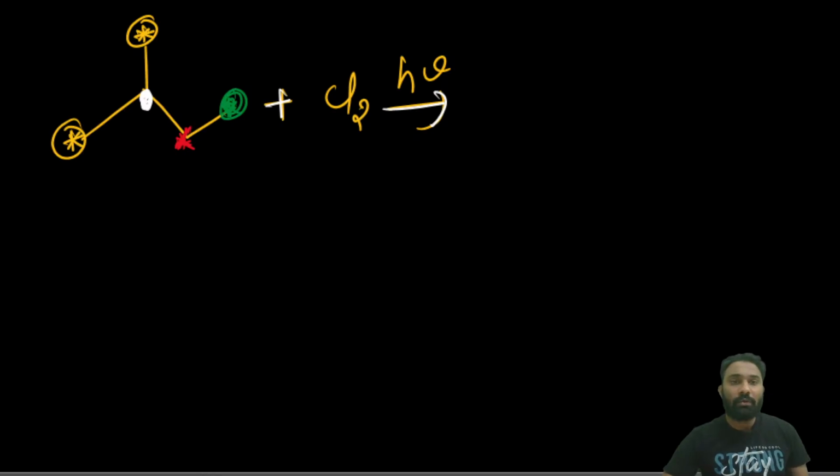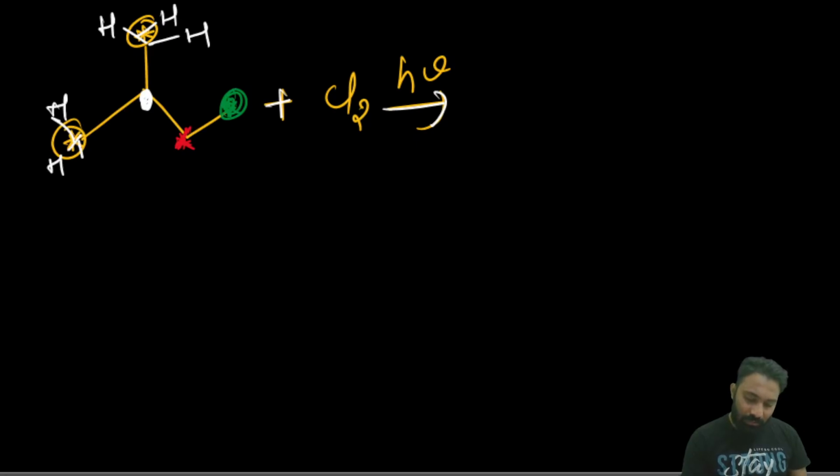Sir, how will we get to know? You will get to know by the IUPAC name. Here we have 3 hydrogens, here also 3 hydrogens, here 1 hydrogen, here 2 hydrogens, and here 3 hydrogens.